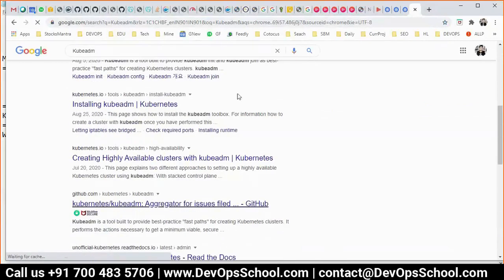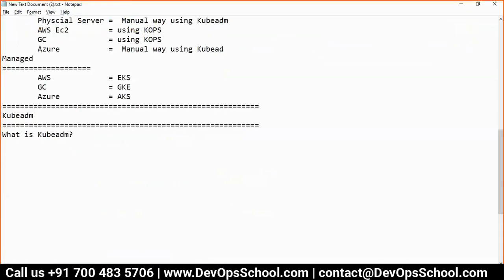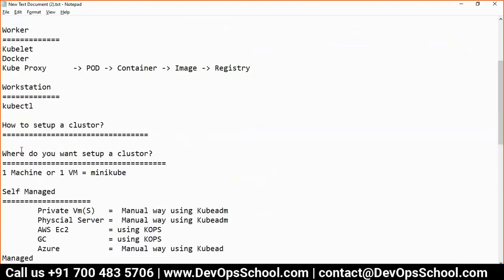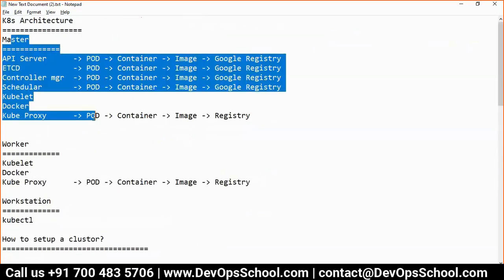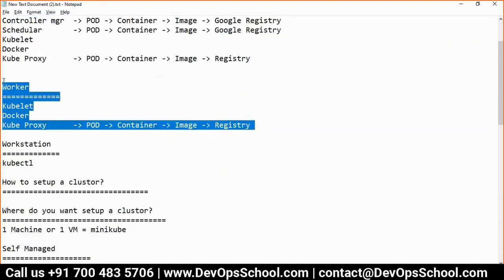But in short, I am telling you, Kubeadm is a tool for the Kubernetes administrator. Using Kubeadm, you can set up a master, the whole master. Everything you can set up using that magical command, Kubeadm. Using Kubeadm, you can set up a worker.